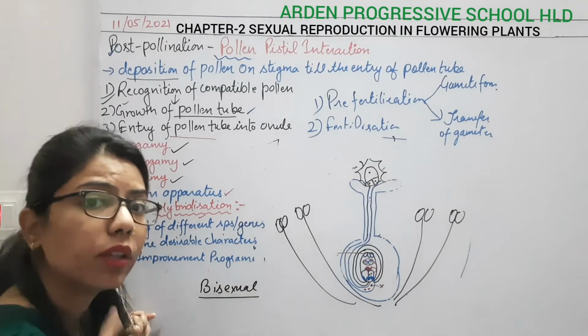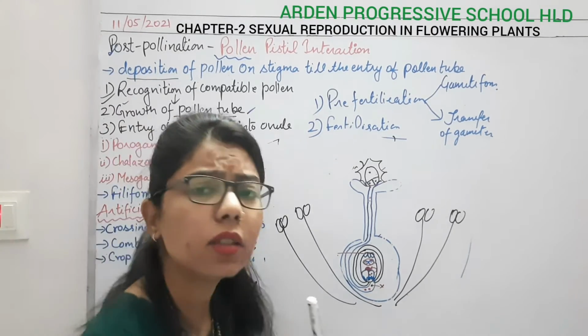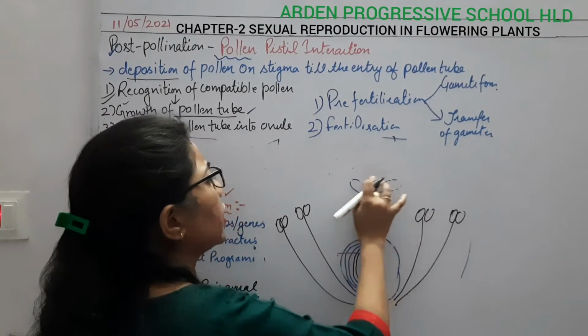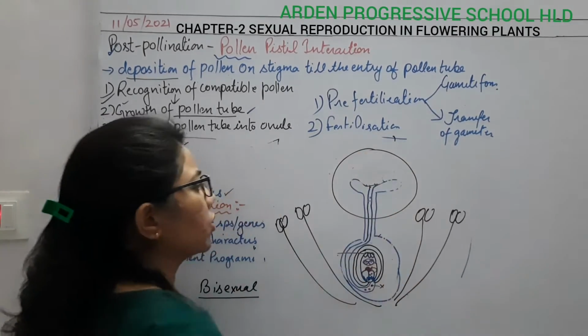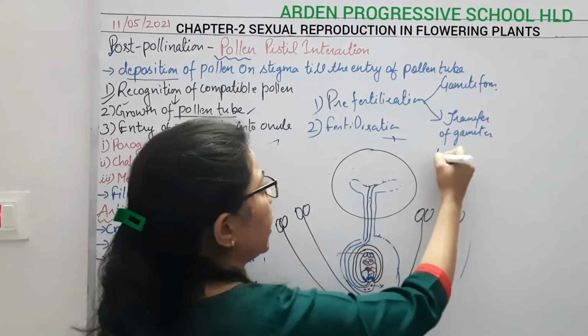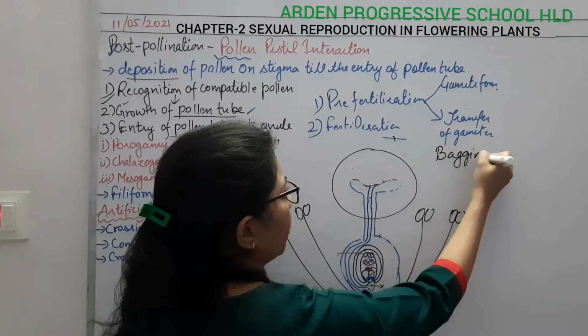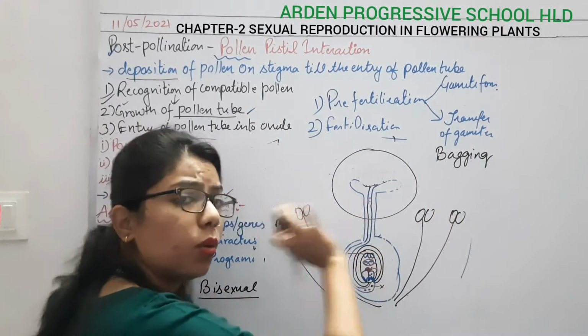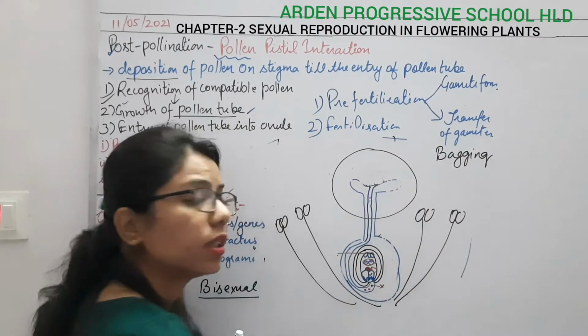But exactly what we are doing in case of artificial hybridization, first of all we are covering this structure. Why are we covering it? It is known as the bagging. Why bagging? Because we are preventing any other pollen from entering this stigma.